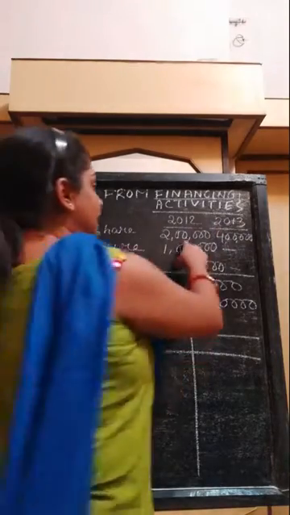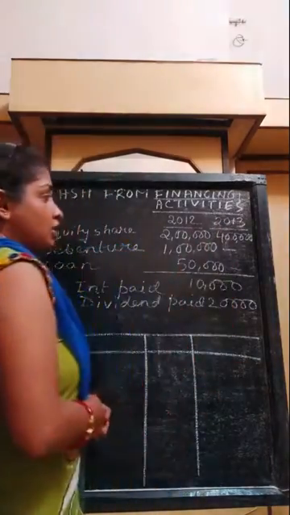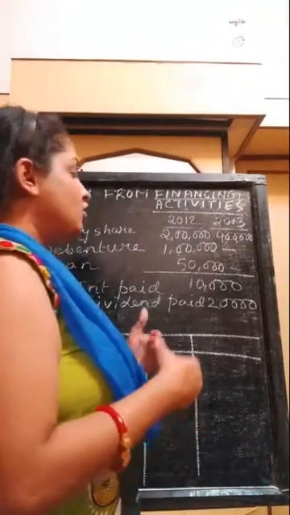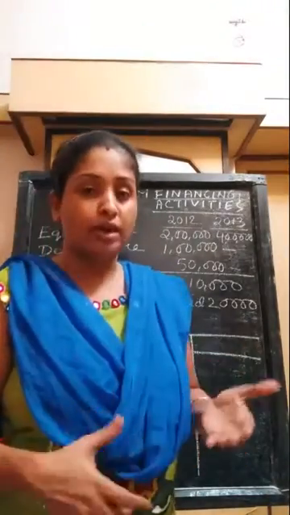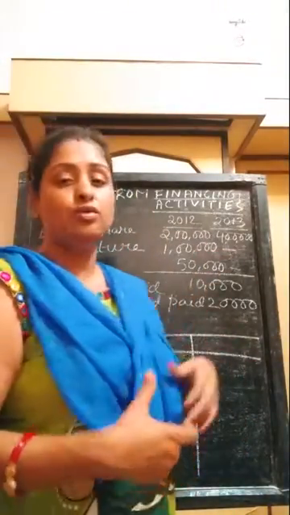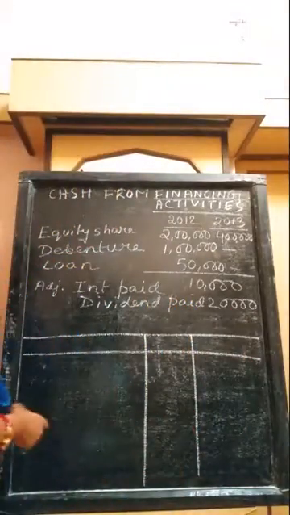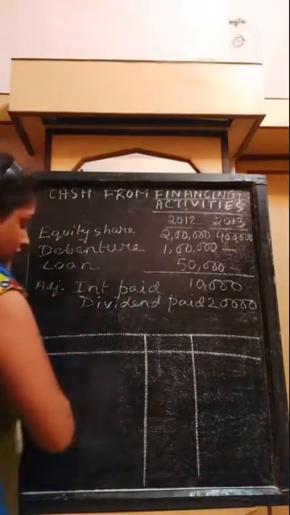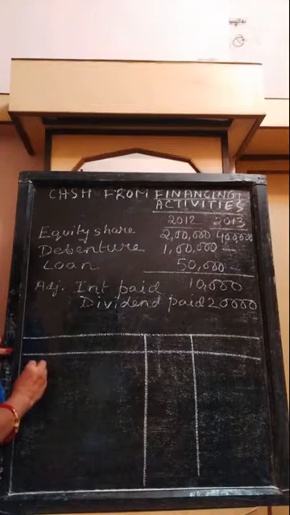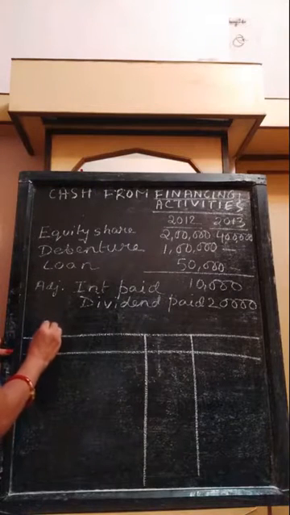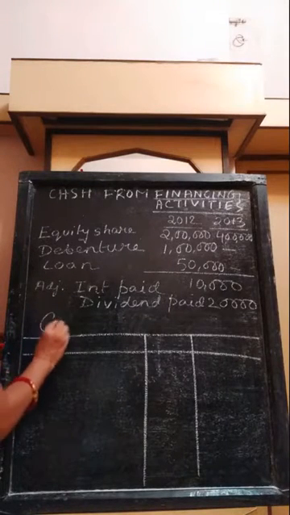So there is an increase in equity share, which means equity shares are sold. So we will take equity share as the first item in the calculation of cash from financing activities.